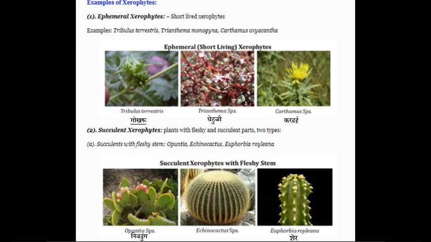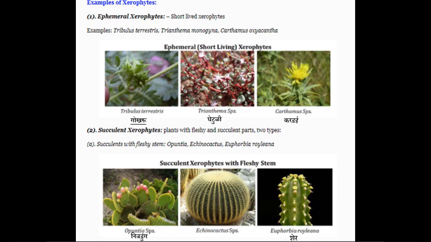Then the second type, that is succulent xerophytes, that means plants with fleshy and succulent parts. There are two types, that is succulent with fleshy stem. These particular succulent fleshy stem plants have examples: the opuntia, that means in Marathi we call it nivdung.